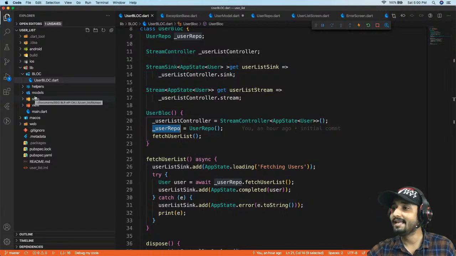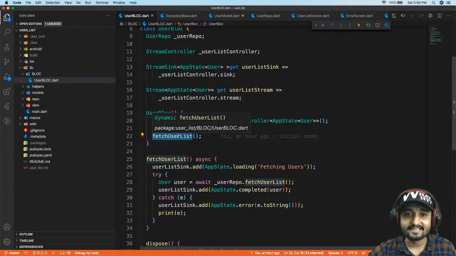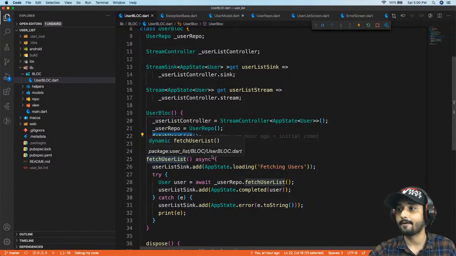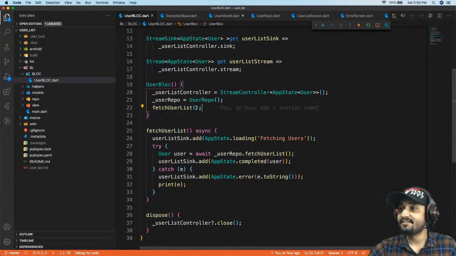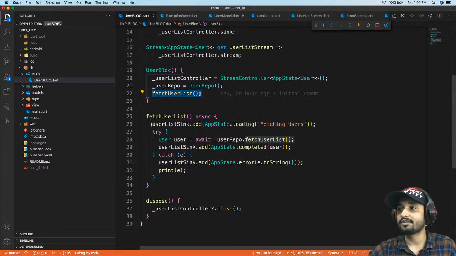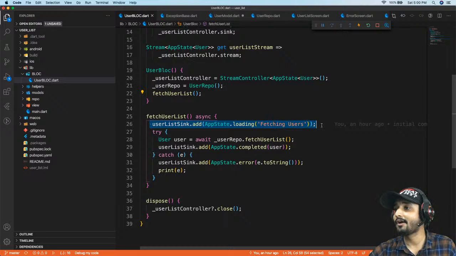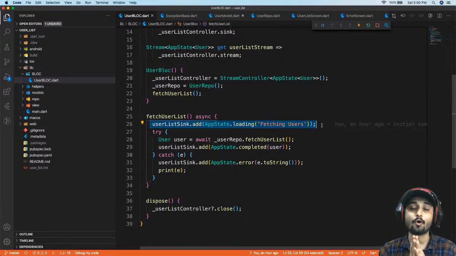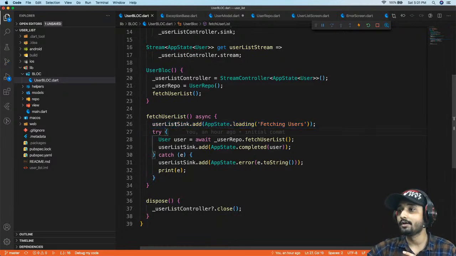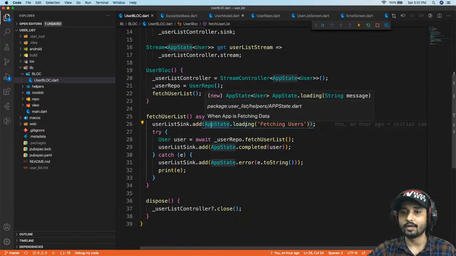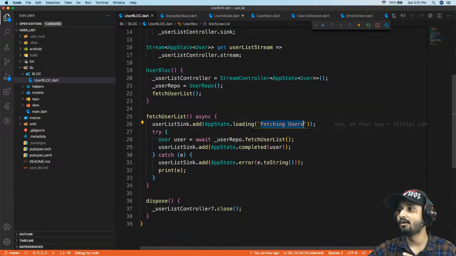So what I need is I want to call this fetch user list, which is right over there. This is the fetch user list which is going to get called. Of course, we are going to make our app show a loading screen first when we make an API call. So inside my user list sync, I'm going to add my app state as loading, and I'm going to pass a message called fetch users.